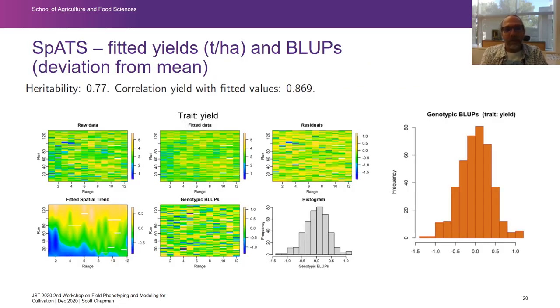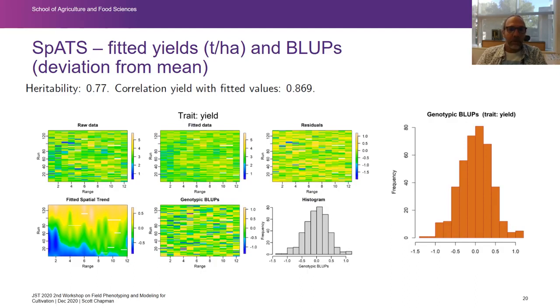So one of the ways that we can deal with this is to use some software. We're using this software from Wageningen. The Wageningen team have analysed this, and the software is an R package called SPATS. That package allows us to fit regression models to the plot data. So this is not analysing the within plot data. We are going to be looking at that, but at the moment this is the plot level data. And these are the fitted yields. And we're getting a heritability of about 0.8 from this analysis, which is good.